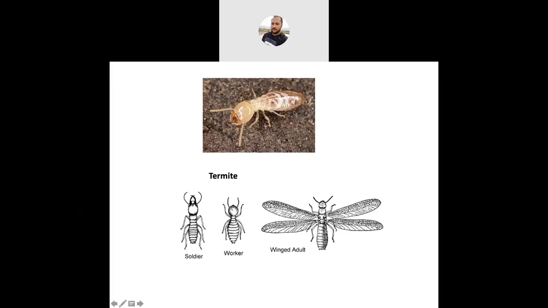Next, external genitalial organs are lacking in both the sexes. And the cerci, you see below this photograph, very short cerci are present at the last abdominal segment of the termite. Okay, so these are the important characters under the order Isoptera.